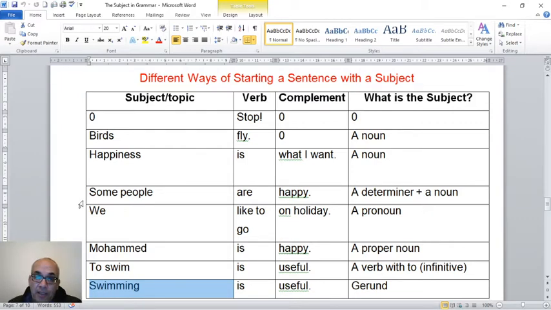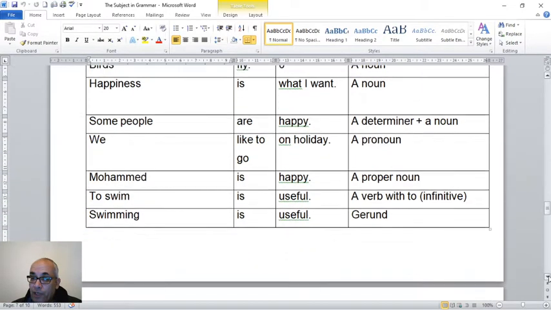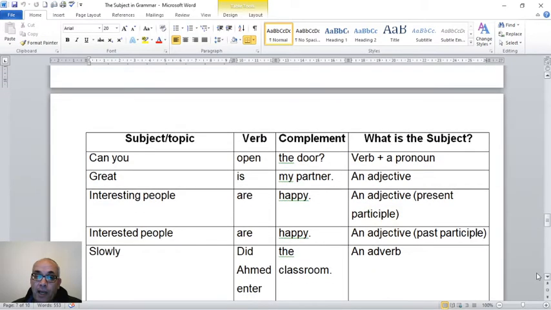So as you can see, this is really interesting. It shows you different ways of starting your sentence with a subject. How can you start your sentences with different subjects? And if you do this, it means you color your language, and you can show you are very good at English. Again, you can start with the verb and the pronoun. Can is a verb, you is a pronoun. This is the answer here.